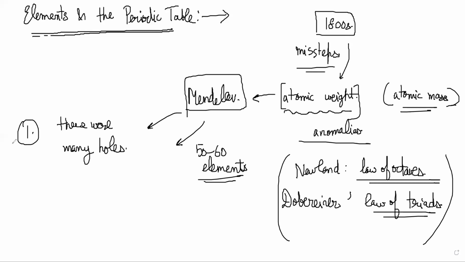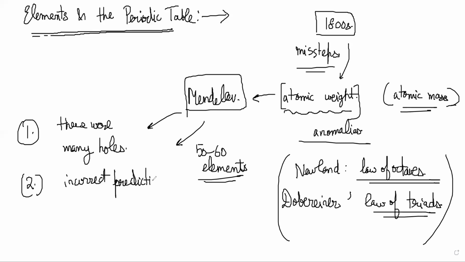So there were gaps in his periodic table where he thought there should be some element here, but we had never discovered an element like that yet. There were many holes. There were also some incorrect predictions. Like he might have predicted a property for a certain metal, and that metal did not have that property. Things like that were there.